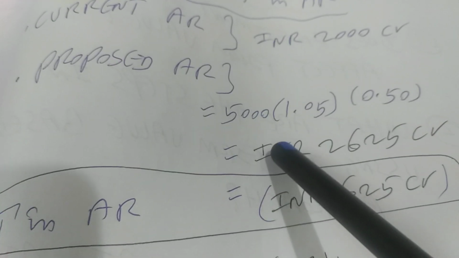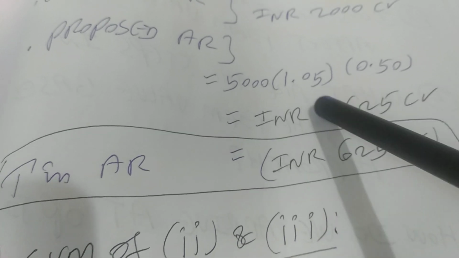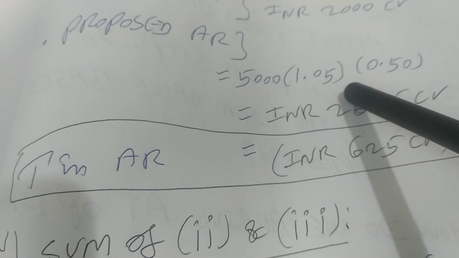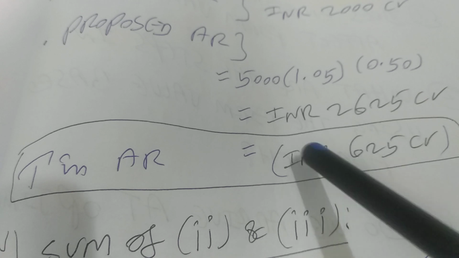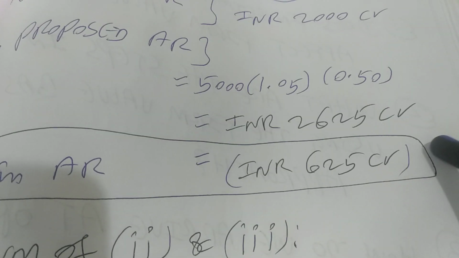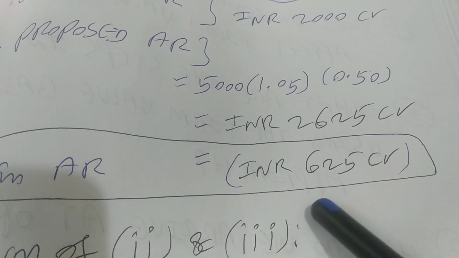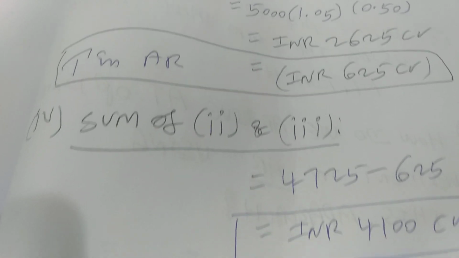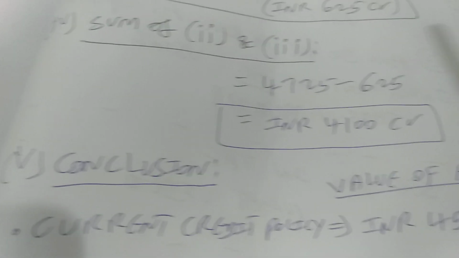Proposed receivable is current revenue of 5000 crores into 1.05, that is the growth rate, into 0.50, that gives us a receivable amount of INR 2625 crores. So the difference between these two is an increase of 625 crores. So that means the money that is going out from your pocket is delta 625 crores.